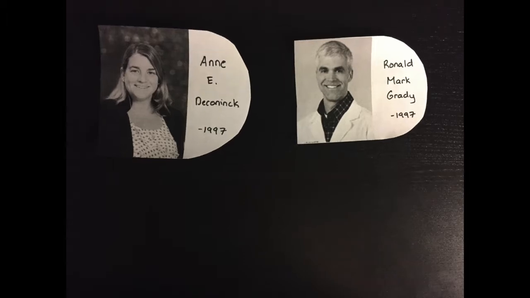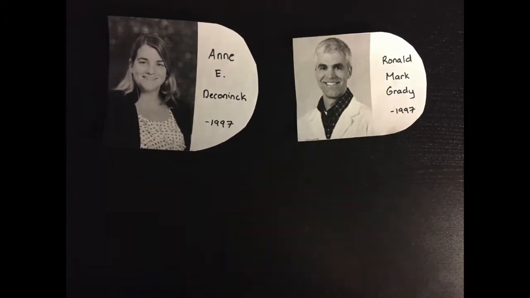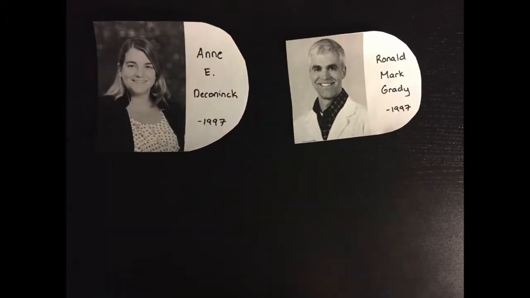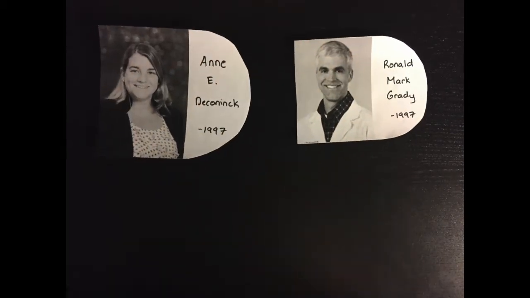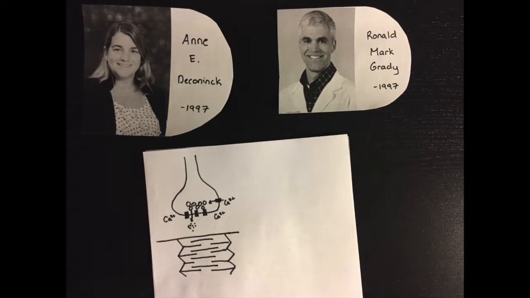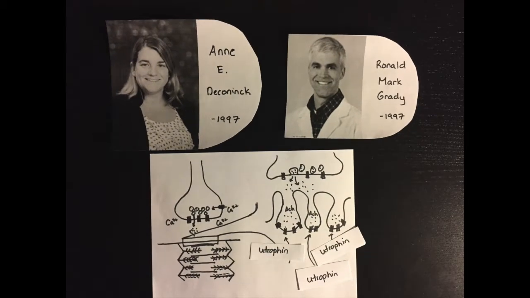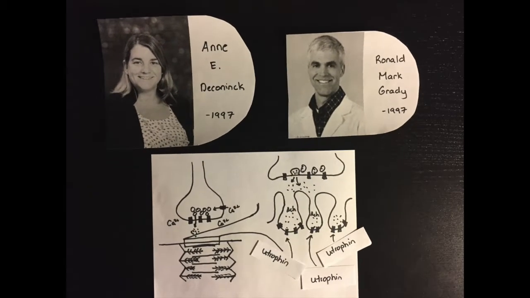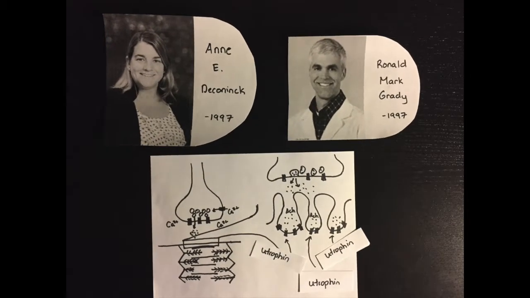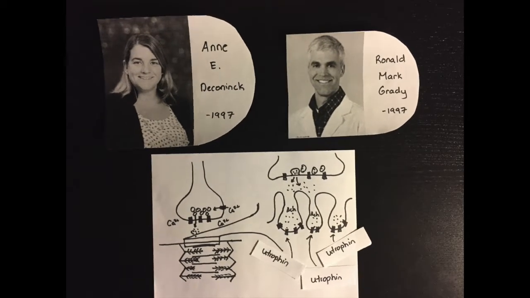So then came along 2 independent researchers, Anne DeConninck and Ronald Mark Grady, both of whom were, in 1997, working on the study of utrophin. It had been known that utrophin was found at the neuromuscular junction and co-localized with acetylcholine receptors, and it was thought to be particularly important in neuromuscular junction differentiation during development and muscle regeneration.